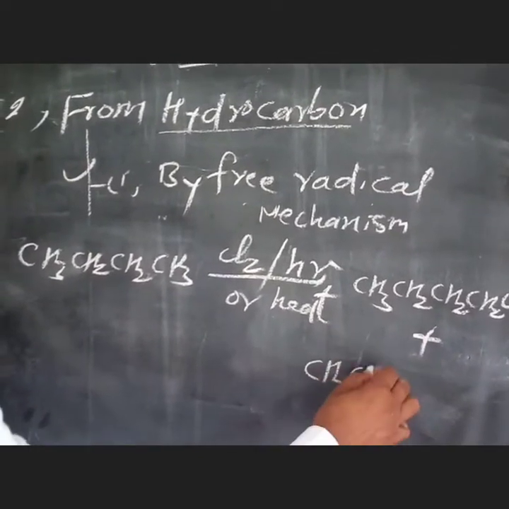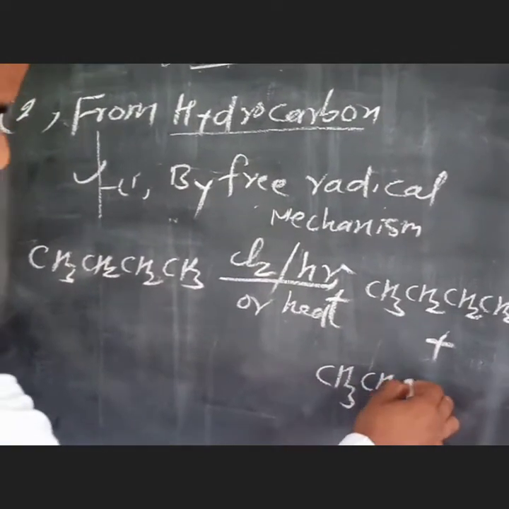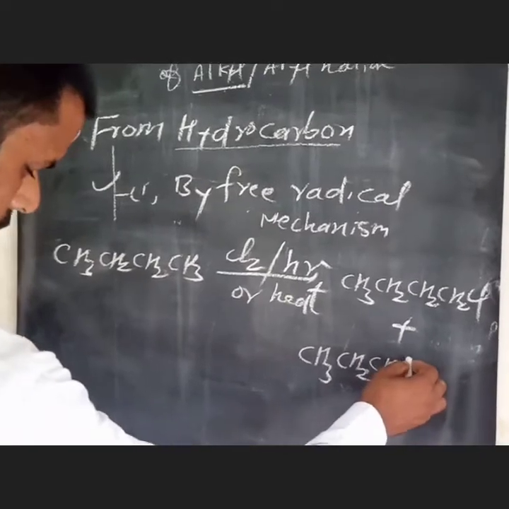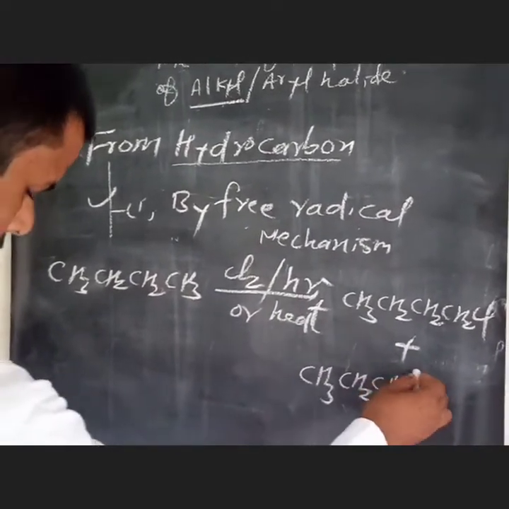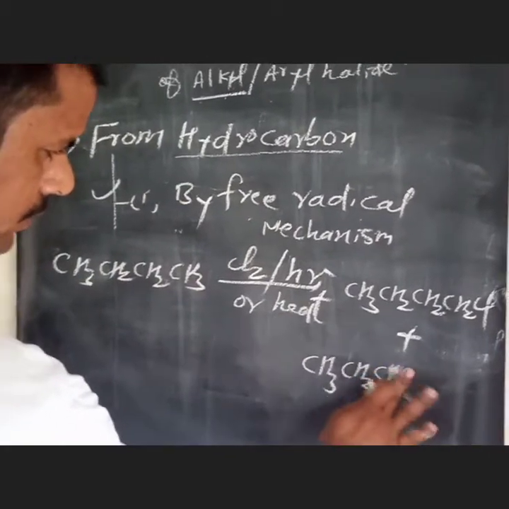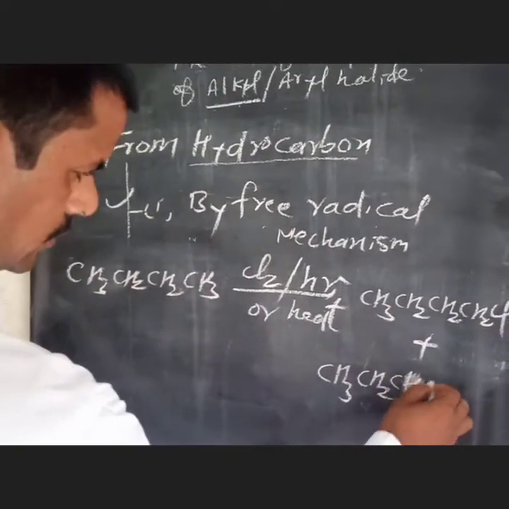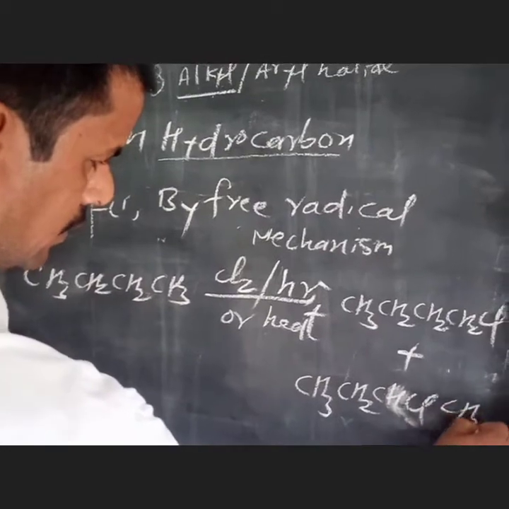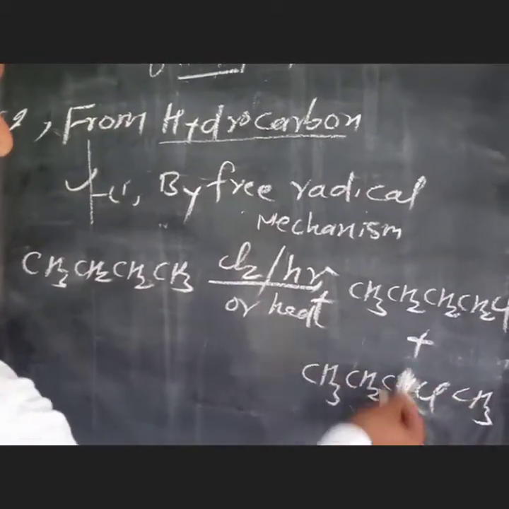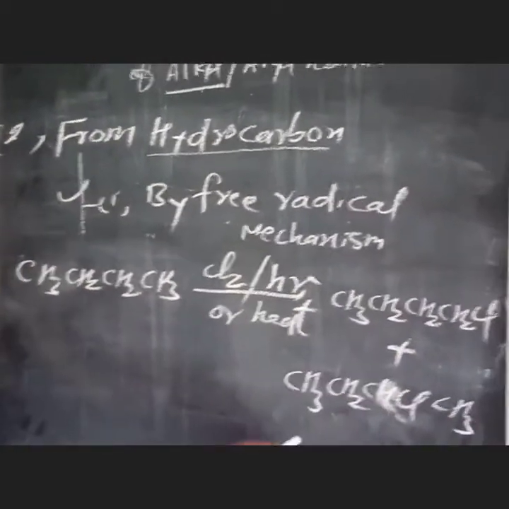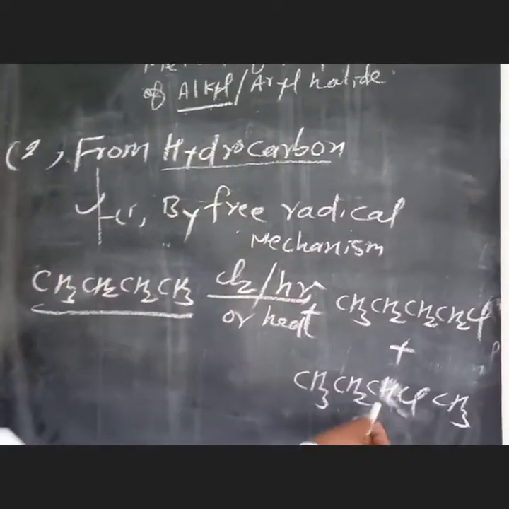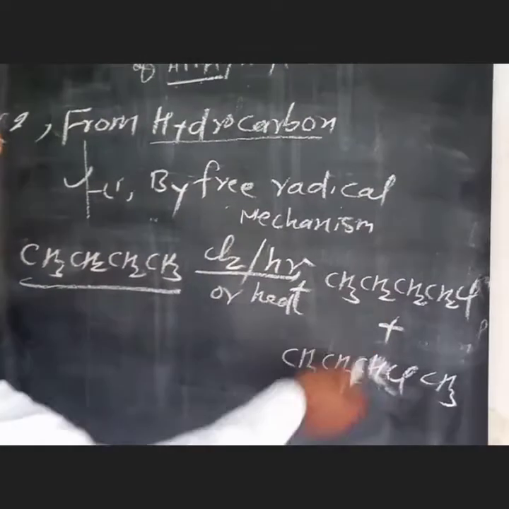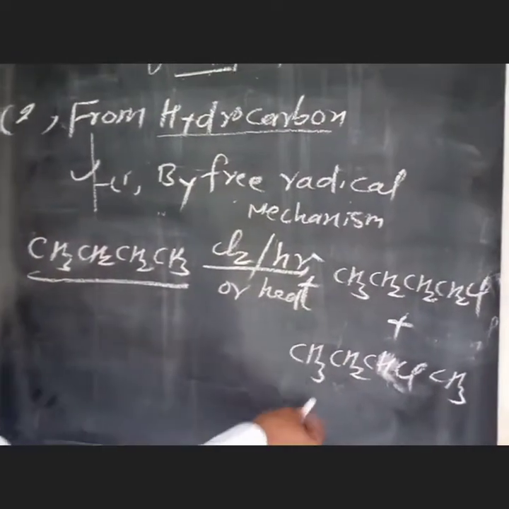CH3CH2CHClCH3. These are an isomeric mixture from n-butane. These are very difficult to separate from each other.